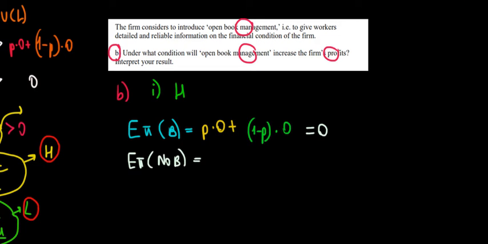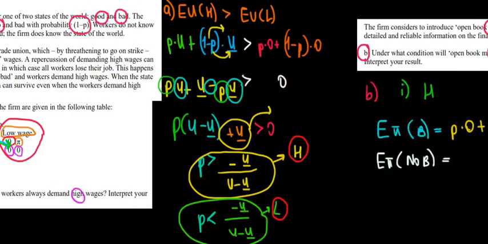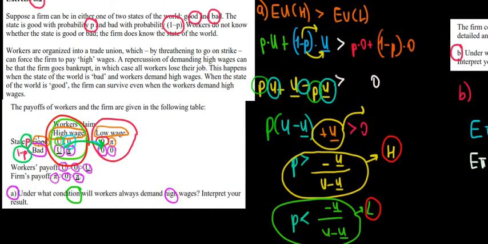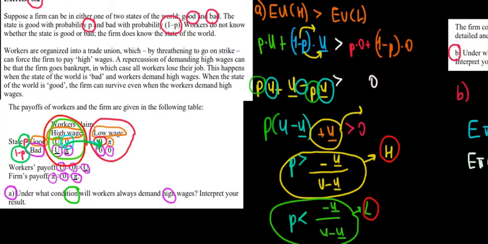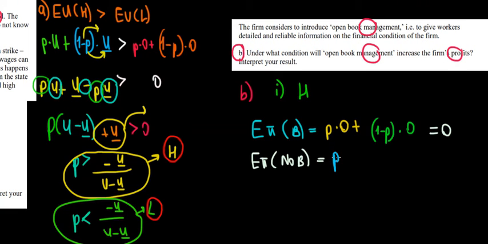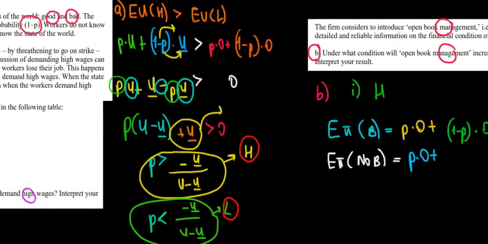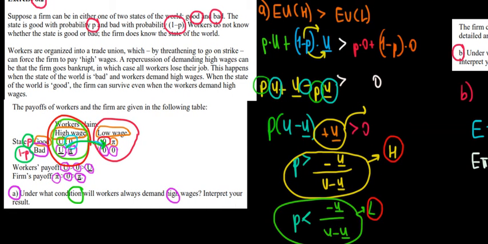So if it does not open the books, let's go back to the table. With the probability P, the workers would claim a high wage, right? The workers would claim a high wage because it's better for them. So the profit would still be 0. So P times 0 over here. And let's see what happens with the remaining probability of 1 minus P. Well, with the remaining probability, the workers are still going to claim high wage because they do not know that the economy is bad. The company does not open the books. That is the case we're solving right now.